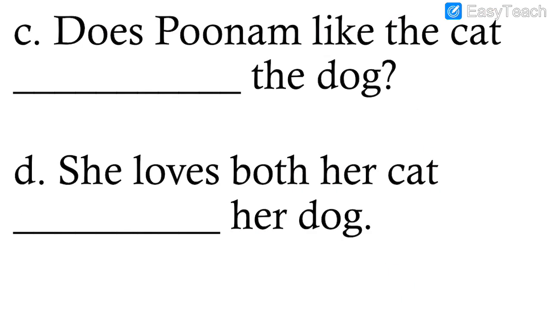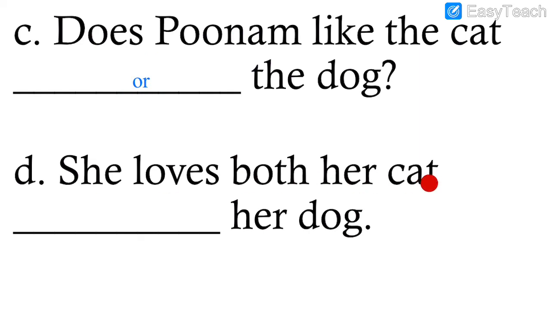Number 3. Does Poonam like the cat dash the dog? What do we write? Or and but. Does Poonam like the cat or the dog? Here we write or. O-R. Or. Does Poonam like the cat or the dog?